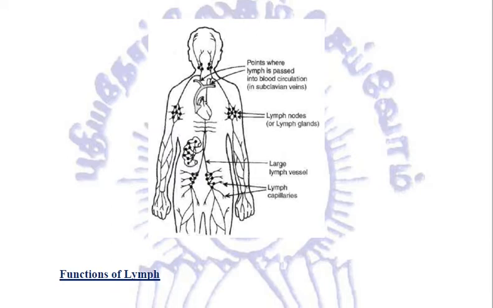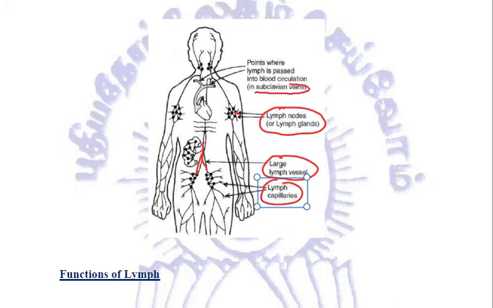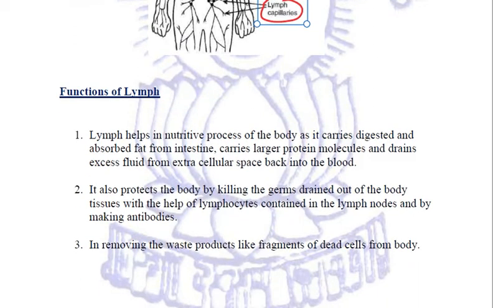Here we can see that there are various lymph capillaries which are quite small. These lymph capillaries are combining to form these larger lymph vessels, and there are various points in our body where lymph nodes or lymph glands are present, right? And all this collectively is passed on into the subclavian veins from where it is directed towards the heart. Clear? Now this lymph is quite important. Let us see what all functions lymph performs.